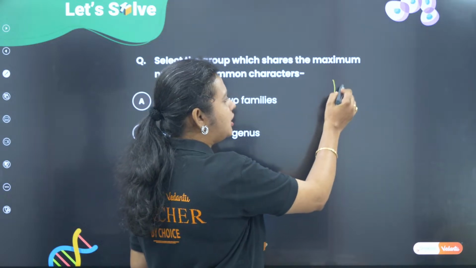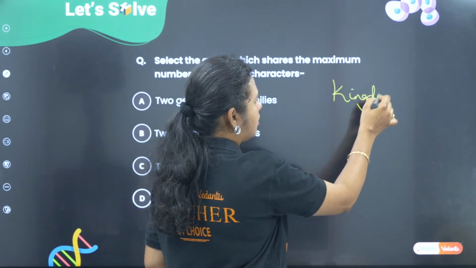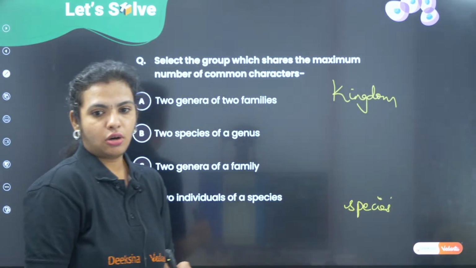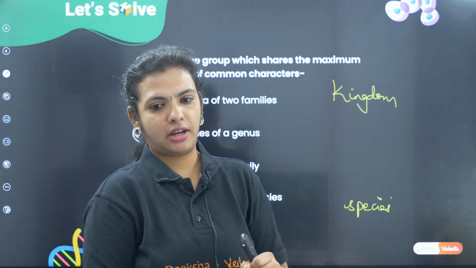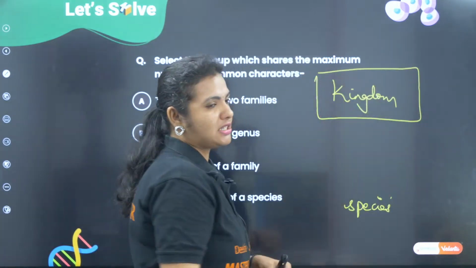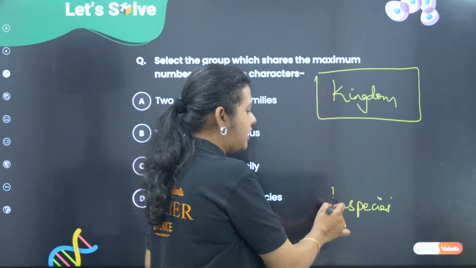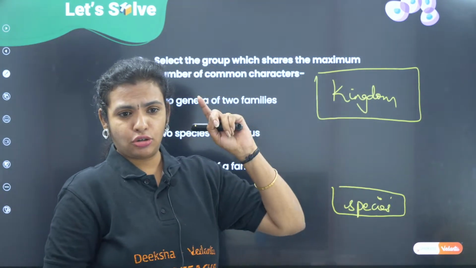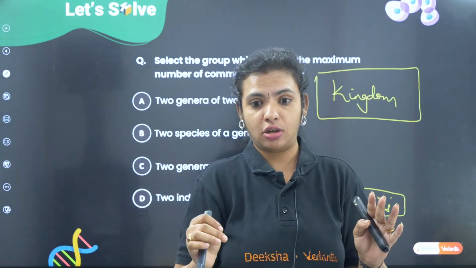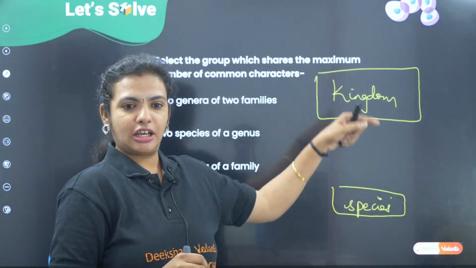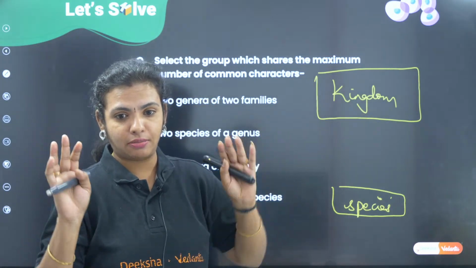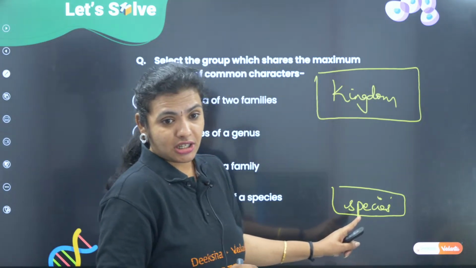Okay. So remember, the topmost is kingdom, the lowermost is species. Okay, no hierarchy. All right. So remember this thing that the uppermost in the hierarchy is kingdom. The lowermost is species, children. Kingdom is only two. Either you can have plant kingdom or animal kingdom, nothing more than that. Either it is the plants or the animals. When you go to the 11th grade, you will study all this in detail. For now, just know that the topmost is kingdom, which is either plant kingdom or animal kingdom. The lowermost is the species.